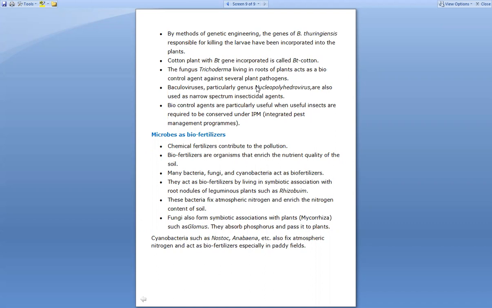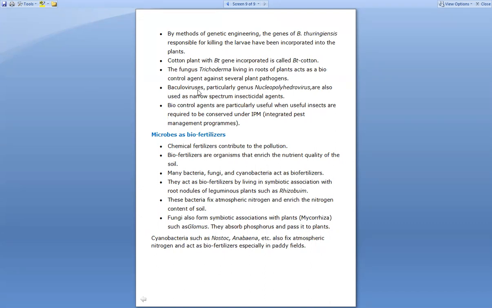So this fungus Trichoderma resides in the roots of living plants, right? And it acts as a biocontrol agent. That means it does not allow the growth of several pathogens, and does not allow them to enter inside the plant. So with the help of Trichoderma, the pathogens do not enter the plant body, right?